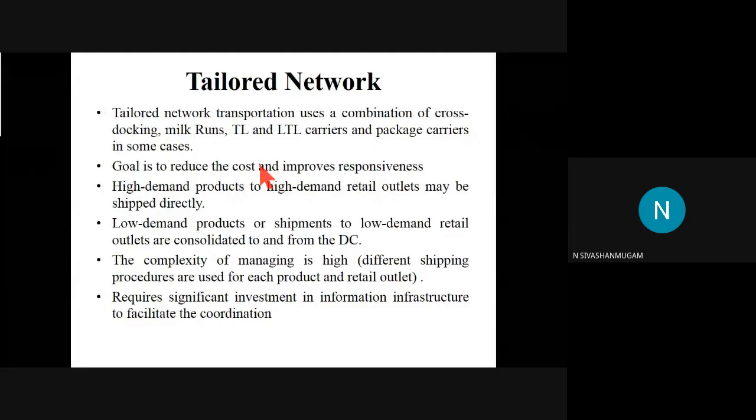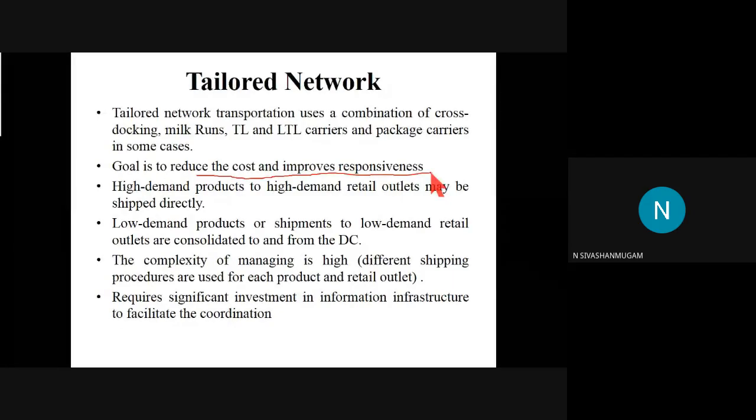Okay, so since we are using all the facilities at a particular moment at a particular location, we will be following different types of transportation. The ultimate aim of this tailored network is to reduce the cost, to improve the responsiveness and to increase the efficiency of the supply chain. Ultimately, in all the tasks, I tell in each and every class, the ultimate aim is to reduce the cost.